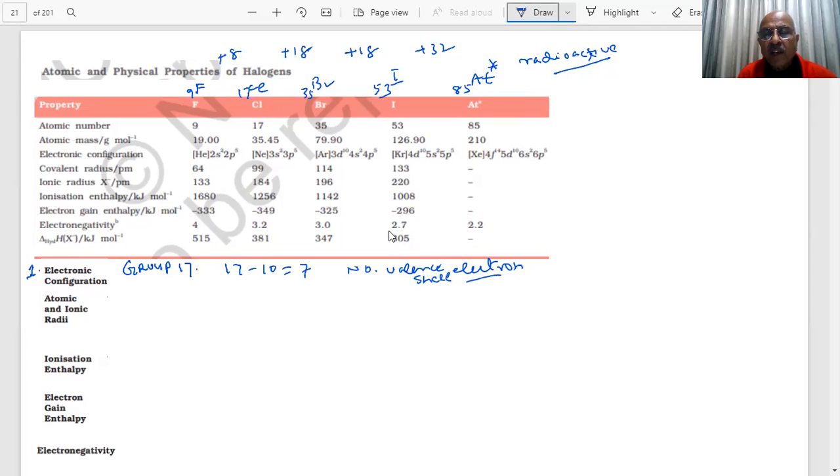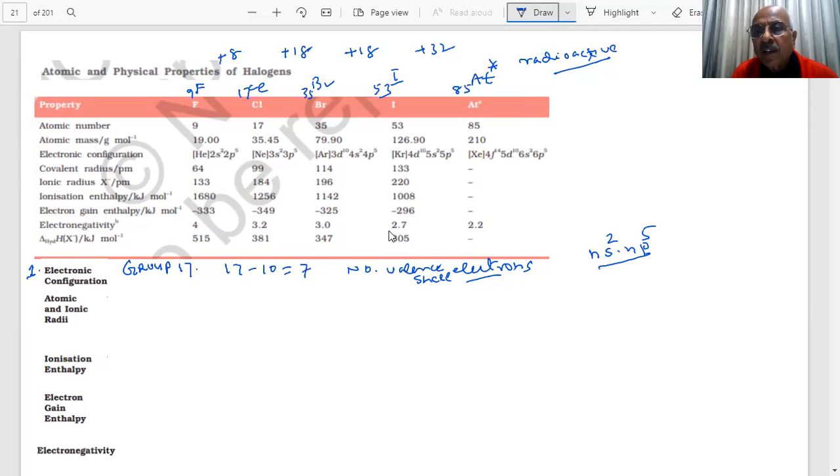So the number of valence shell electrons is how much? 7. How will you complete 7, student? That means ns2 np5. Is it okay? 2 plus 5 is 7, right? And n is your principal quantum number, which is the period number, student. N will be the period number.